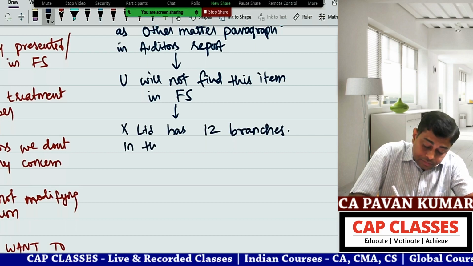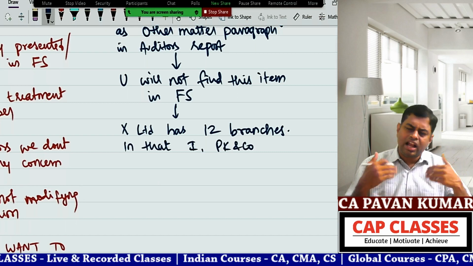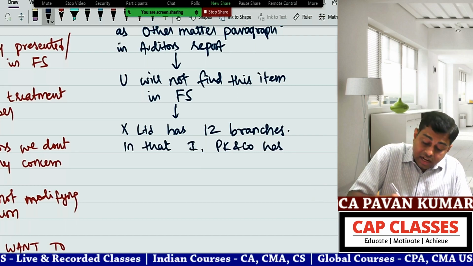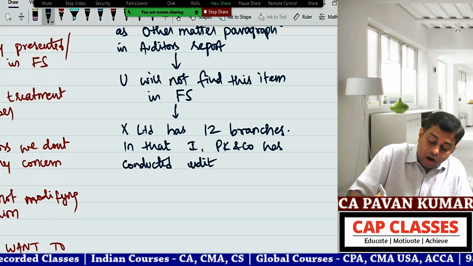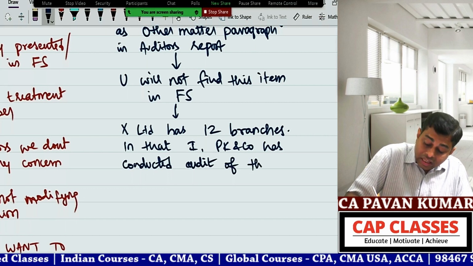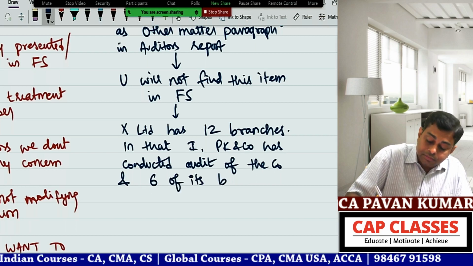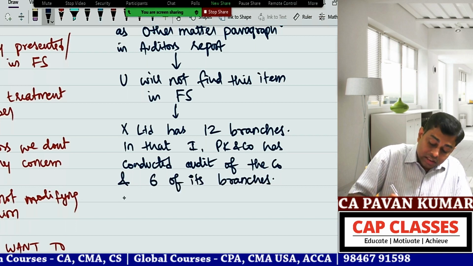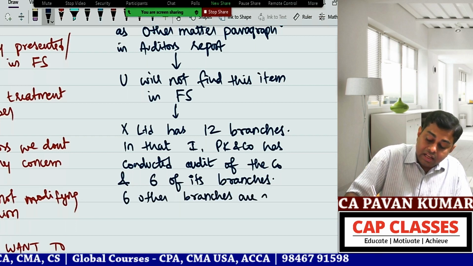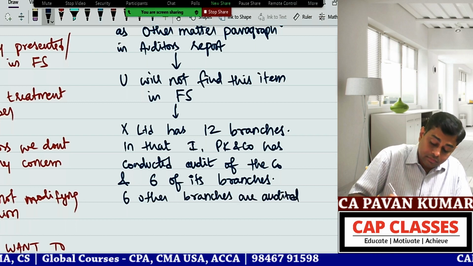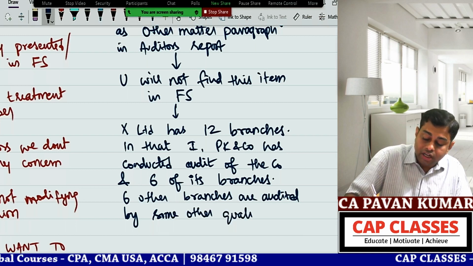In that, Pavan Kumar and Company has conducted audit of the company and 6 of its branches. The 6 other branches are audited by some other qualified auditors.